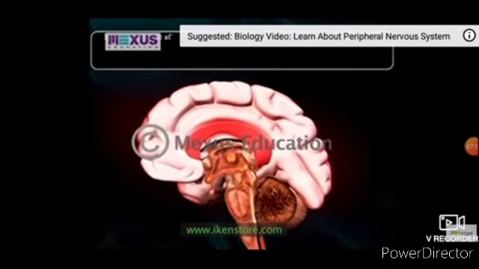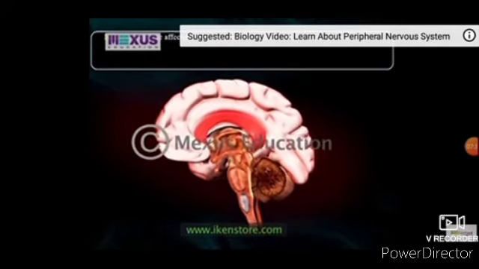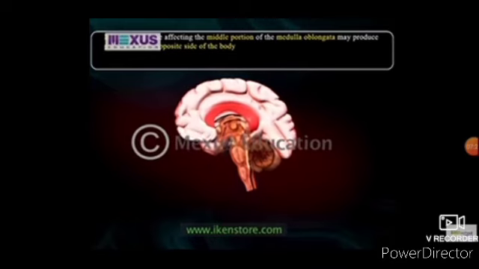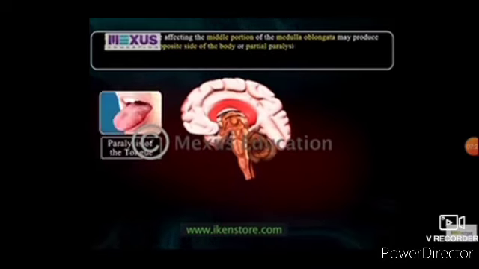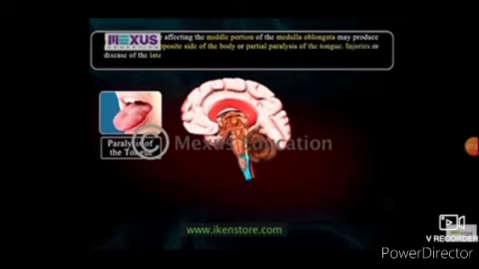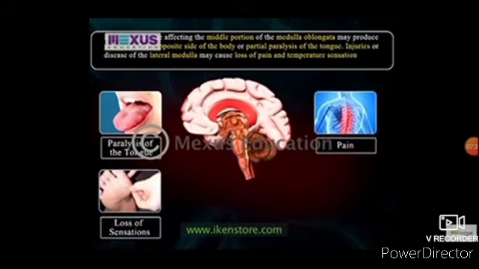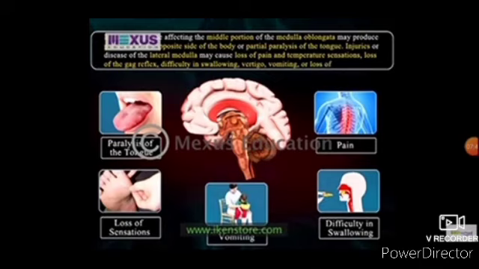Injuries or disease affecting the middle portion of the medulla oblongata may produce paralysis to the opposite side of the body, loss of senses of touch and precision, or partial paralysis of the tongue. Injuries or disease of the lateral medulla may cause loss of pain and temperature sensation, loss of the gag reflex, difficulty in swallowing, vertigo, vomiting, or loss of coordination.